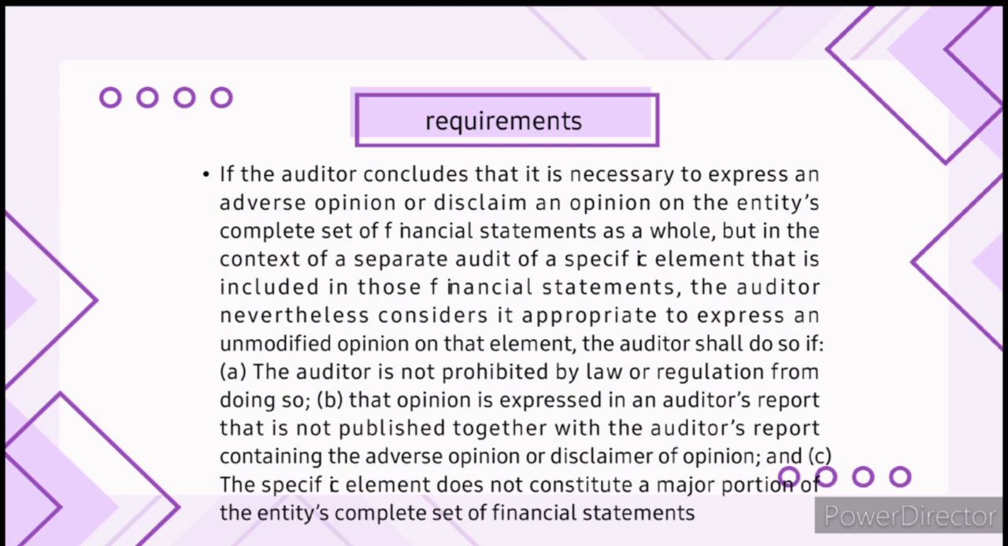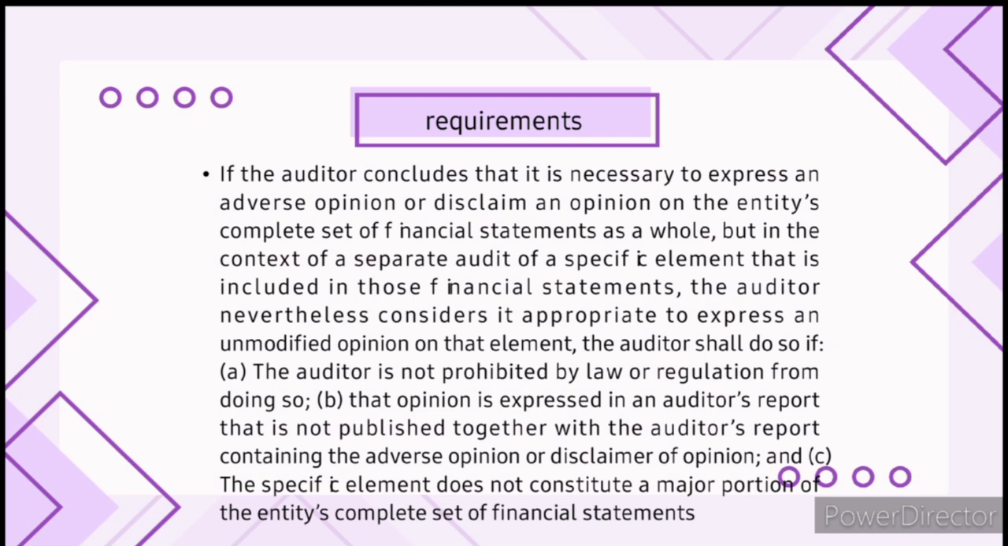Imagine a company's financial statements are like a big puzzle. The auditor finds that the whole puzzle is missing pieces and doesn't make sense. However, the auditor also looked at a specific piece of the puzzle, a specific element, and found that it is completely correct. The auditor can give an unmodified opinion on that specific piece if there are no legal or regulatory restrictions, meaning no law or rules stopping the auditor from giving a separate opinion.